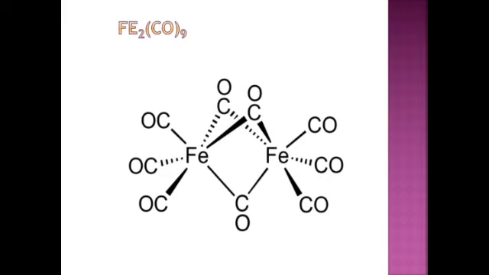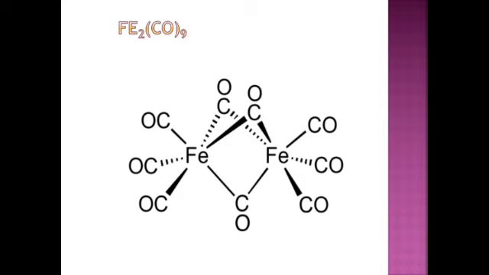Then Fe2(CO)9. Here it is a bimetallic system, and the structure of this molecule is this one. Each iron atom has 3 terminal carbonyls and 3 bridged carbonyls. The terminal carbonyls donate 2 electrons to one iron atom.